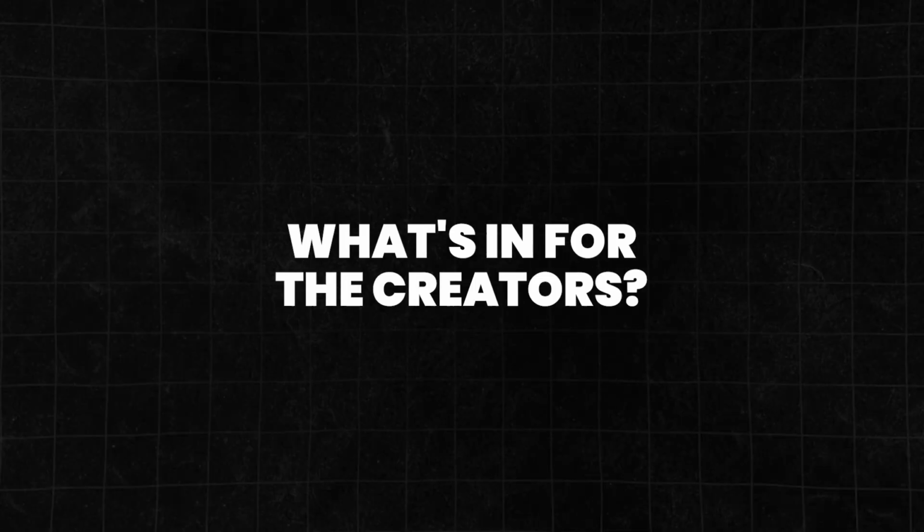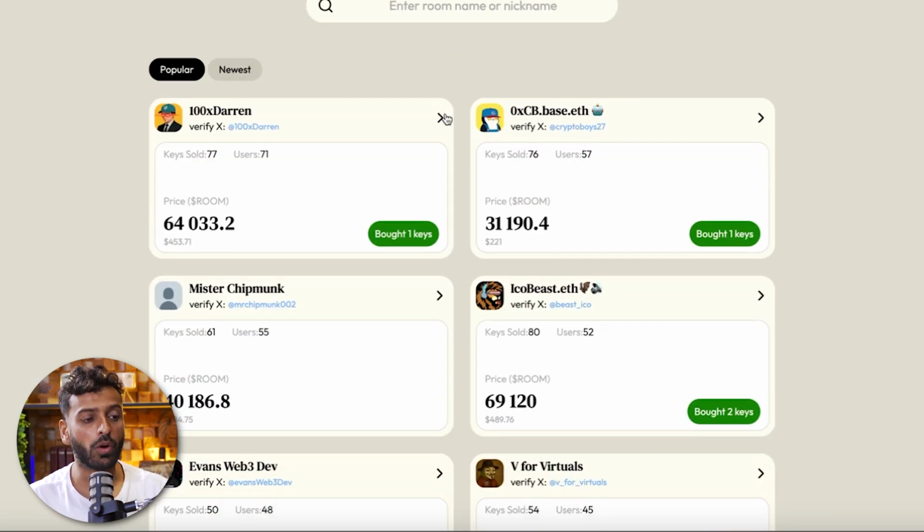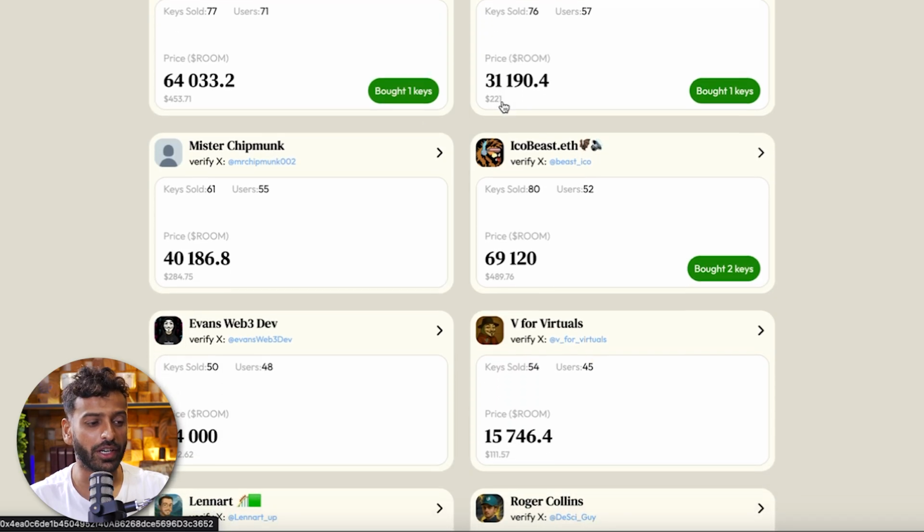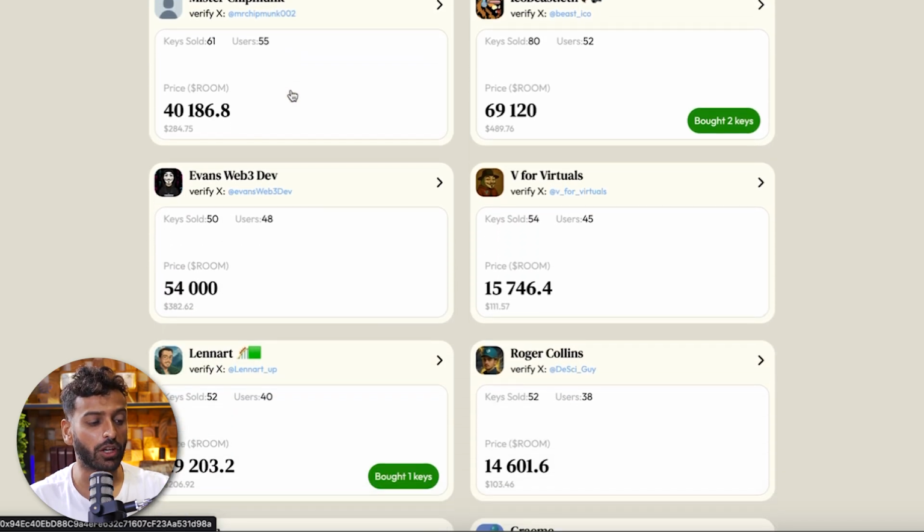Now, what's in it for the creator? The way it works is you need to go and buy keys, right? And in this page, I'll unblur everything. So for example, in ICO Beasts, I have 2 keys. I can go buy more keys and you can essentially resell those keys. So it's similar to Friend Tech keys as well, right? Basically what you can do in here is you can go buy good creators' keys and that's how you get access. Now the keys are on a bonding curve.